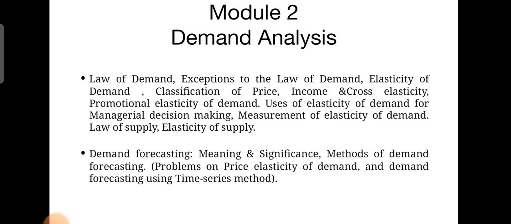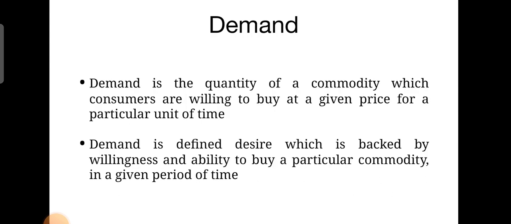Before getting into what we mean by the law of demand, let us see what we mean by demand. As you all know, demand is a technical economic concept, and it is a different and broader concept than desire and want. The demand has the following 5 elements: desire to acquire a product, willingness to have it, ability to pay for it, purchasing power to buy it, and willingness to spend on it at a given particular price and in a given particular time period. So these are the 5 elements of demand.